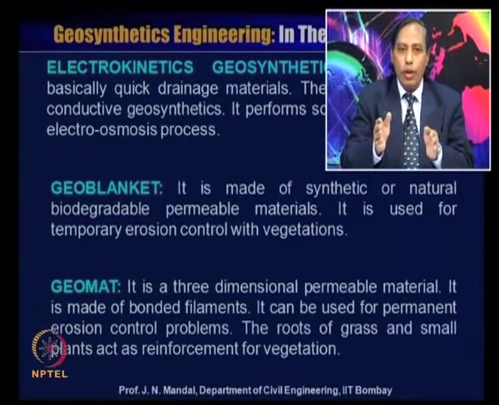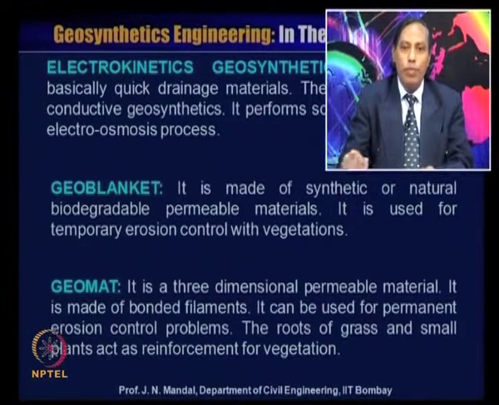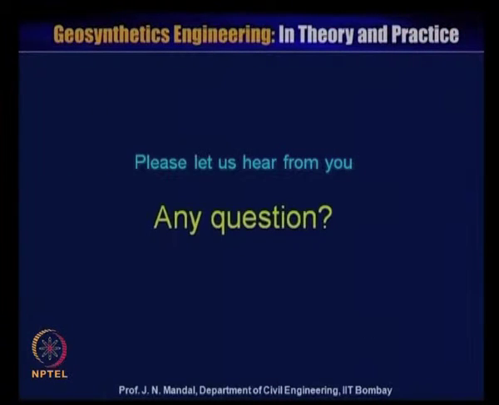It is used for temporary erosion control with vegetation. There is a geomat. It is a 3-dimensional permeable material made of bonded filament, and it can be used for permanent erosion control problems. The roots of grass and small plants act as a reinforcement for vegetation.